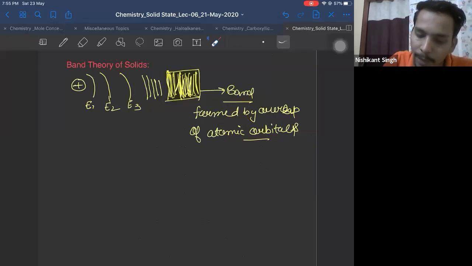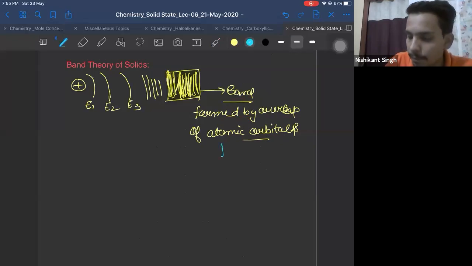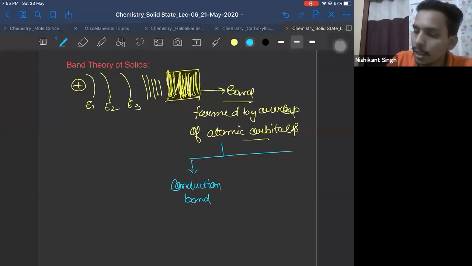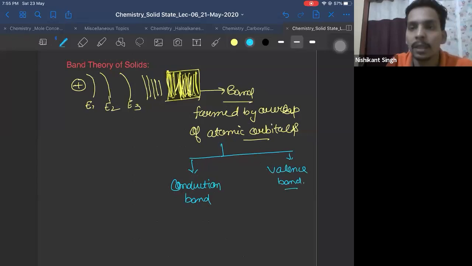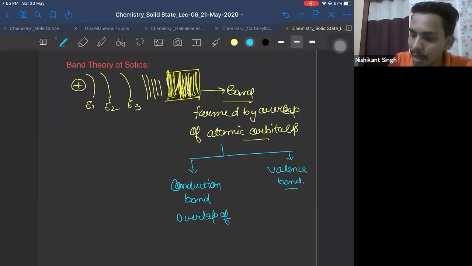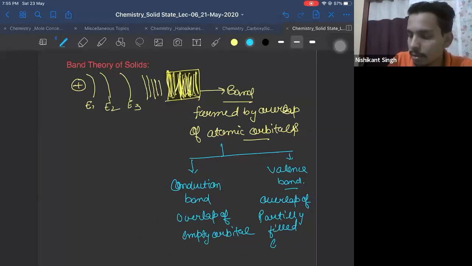Now, generally there are two types of band formed. One is called the conduction band. The other is called the valence band. One band is formed by overlap of empty orbitals, and the other is formed by overlap of partially filled orbitals. Okay?